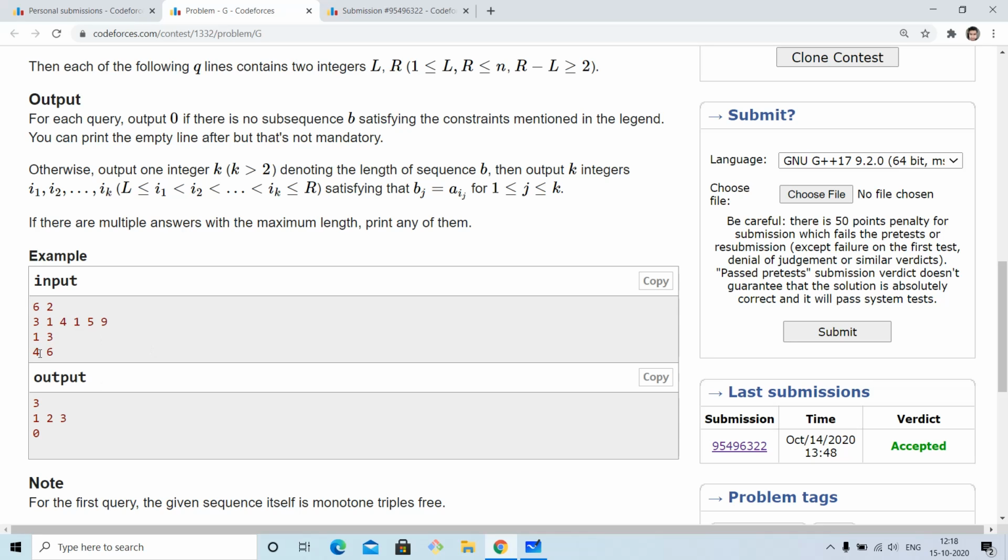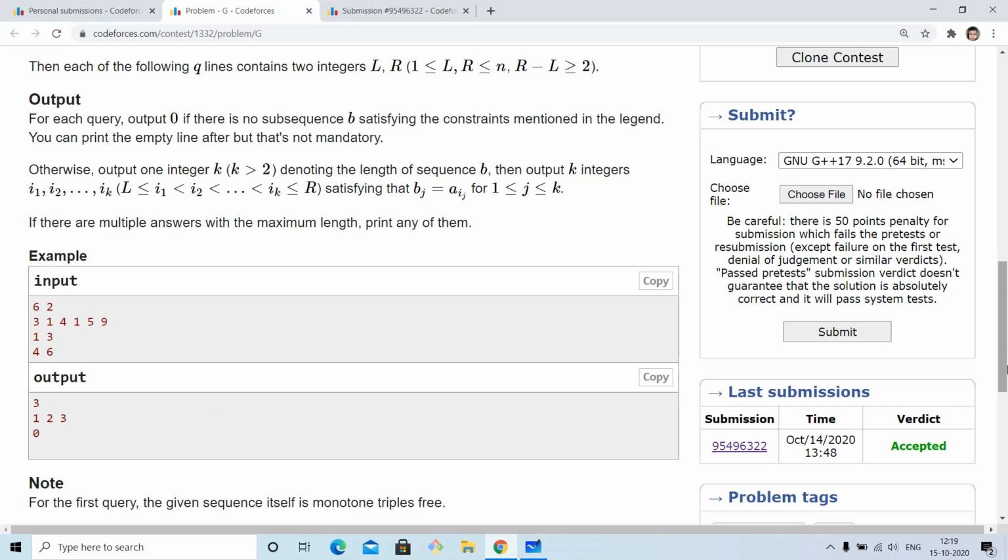What about the second query, which is 4 to 6? Here we can only choose length 3, so we have to consider only this subsequence of length 3, which is 1, 5 and 9, and it is increasing. So it means that we cannot have any valid subsequence in this range. The answer will be length 0, and there are no indices corresponding to it.